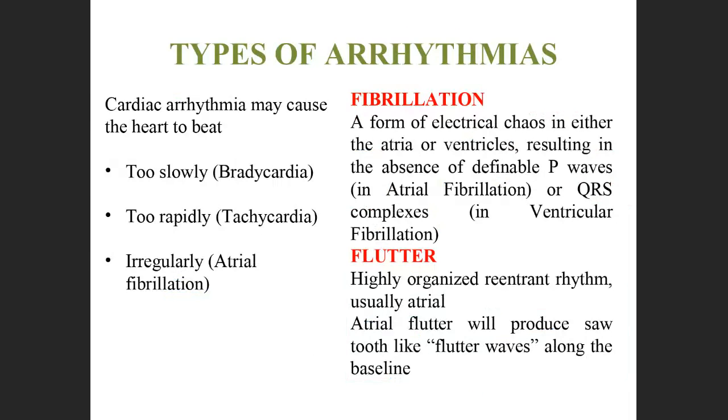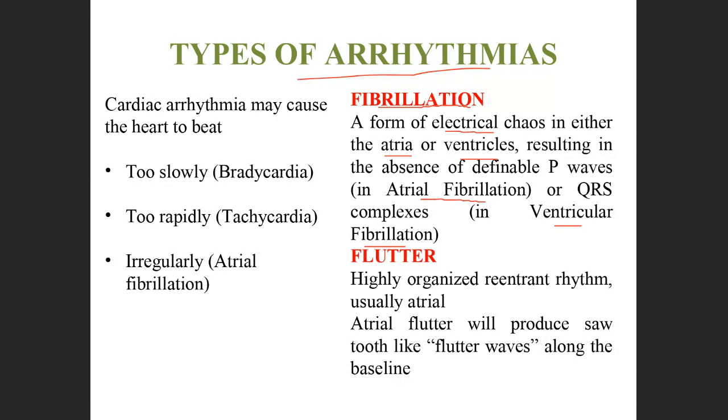Types of arrhythmias. Arrhythmias are broadly classified into fibrillations and flutter. Fibrillation means there is some electrical problem in either the atria or the ventricles. It can be an atrial fibrillation or a ventricular fibrillation.